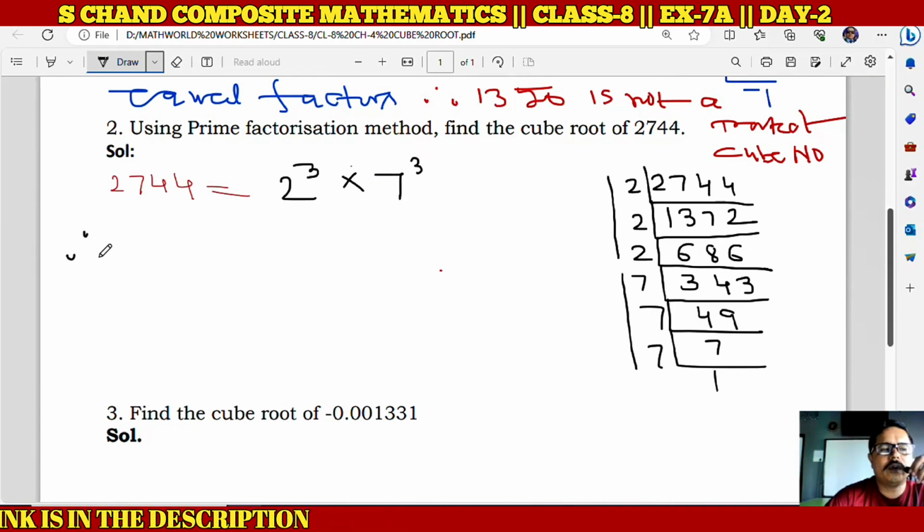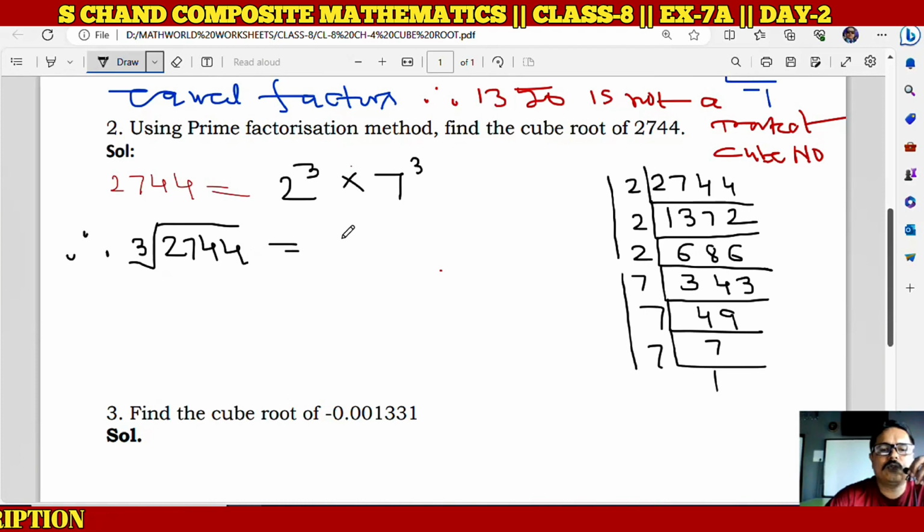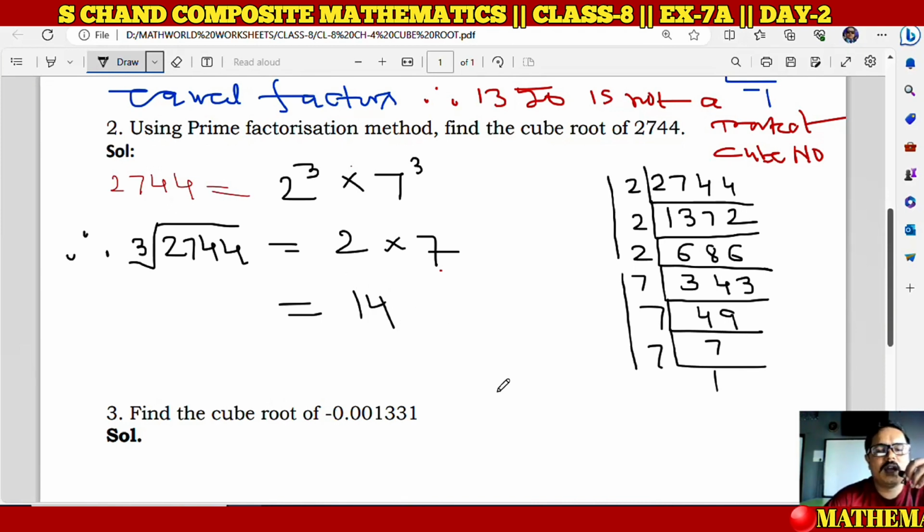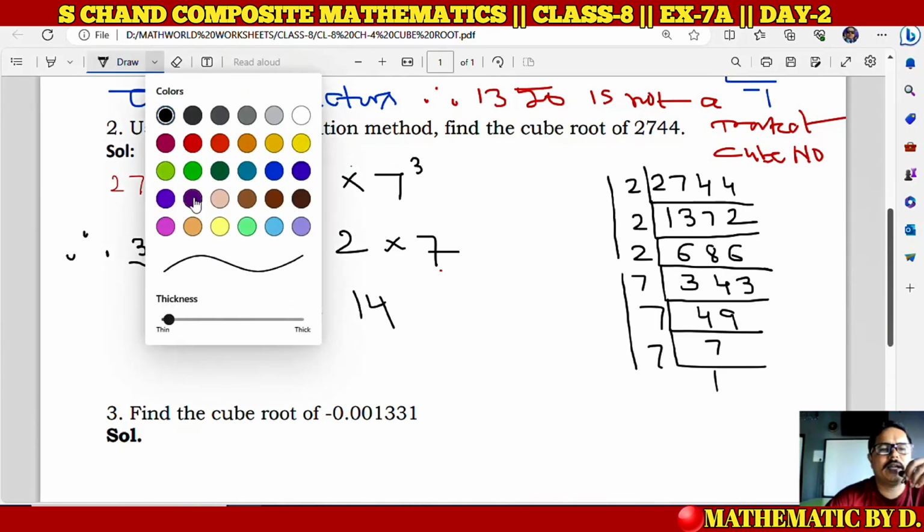Do you know how we give the cube root sign? Like this. So the cube root of 2744 will be 2 multiplied by 7, that means 14. So here 14 is the cube root of 2744, and this is the answer. I hope that the answer is clear, right?